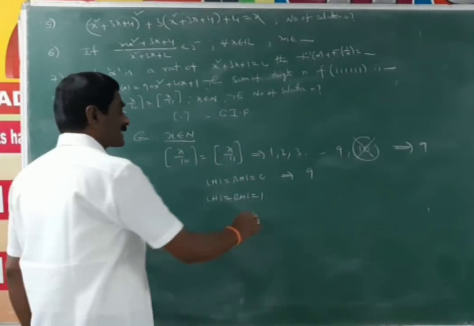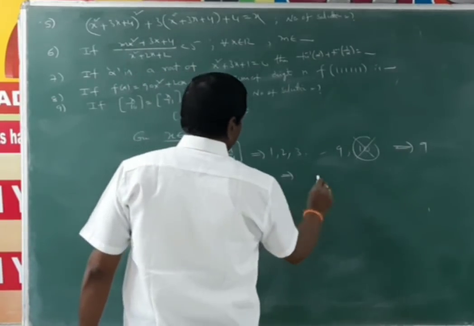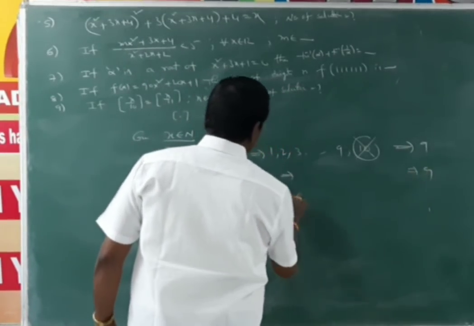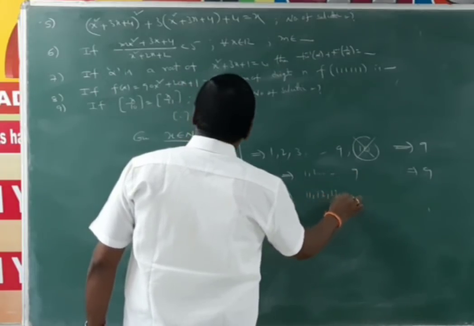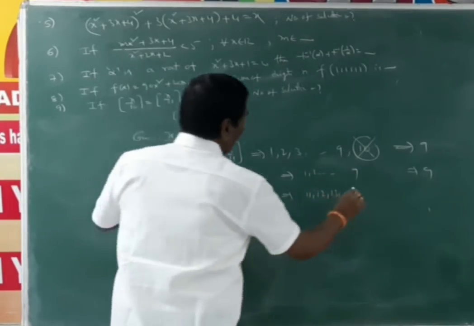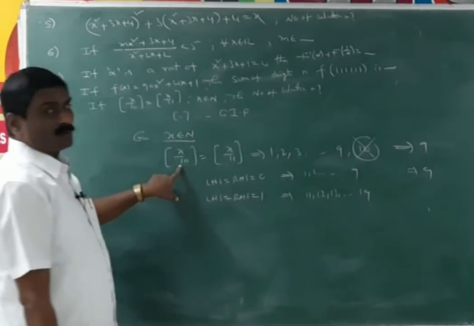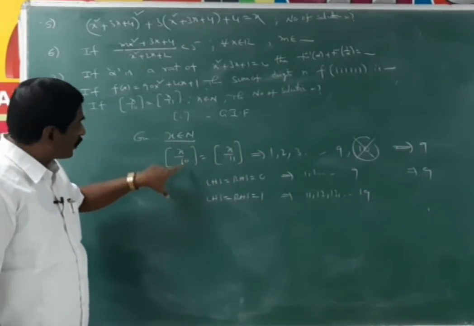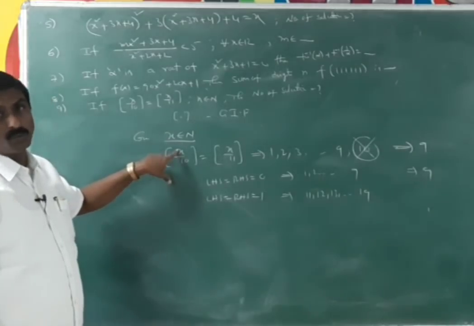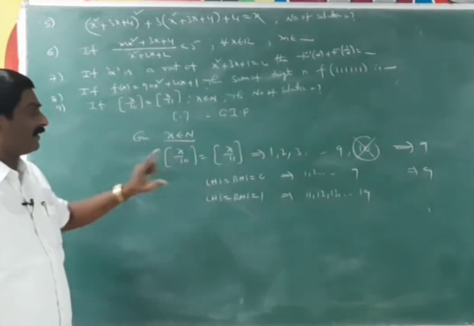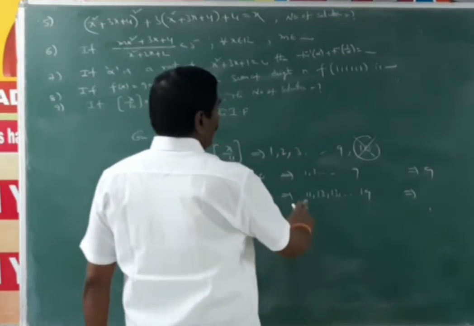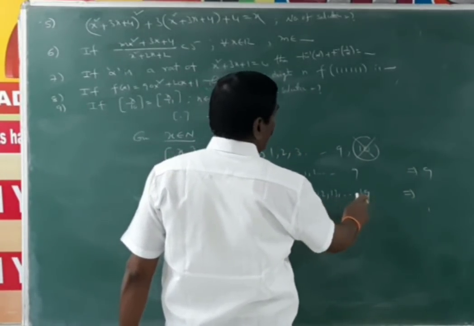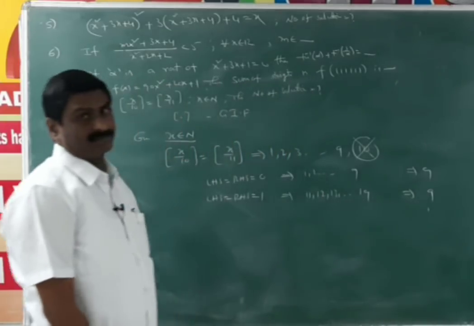So the possible cases are 11, 12, 13, up to 19. If x is equal to 20, LHS is equal to 2, so it fails. So the solutions are 11, 12, 13, and so on up to 19, which gives 9 solutions.